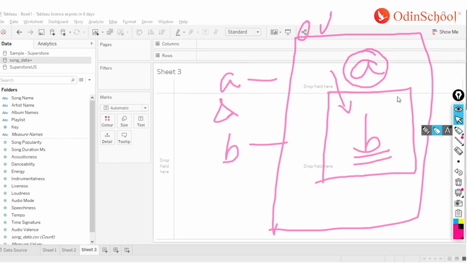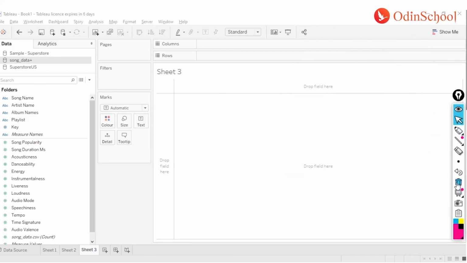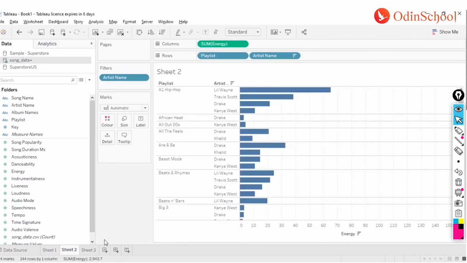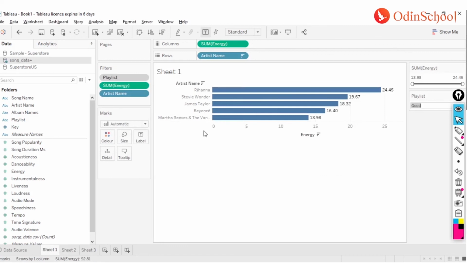So if we are trying to get this kind of behavior, this can be achieved very easily using a context filter. And why do we do that? As I have shown you over here, there are certain situations where you have to change the priority of a filter so that all the values do appear on your screen, or the rest of the filters work in the way they are listed.